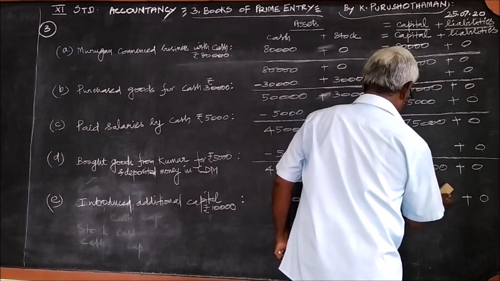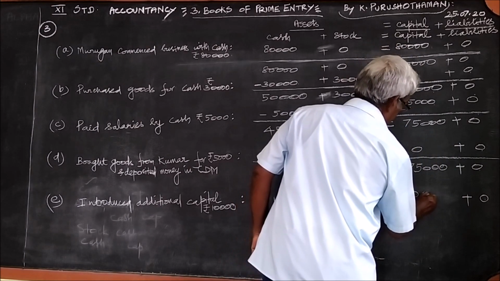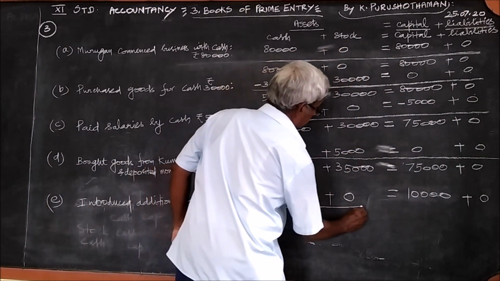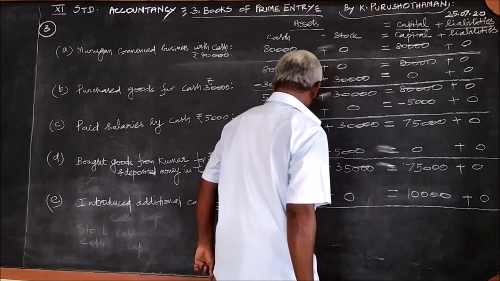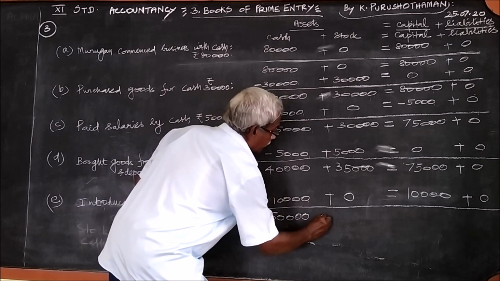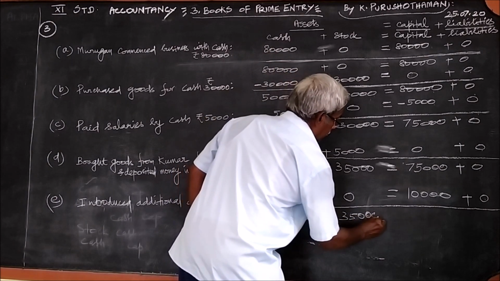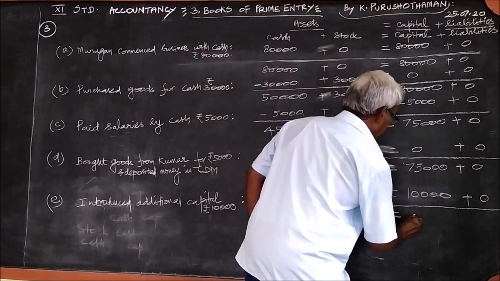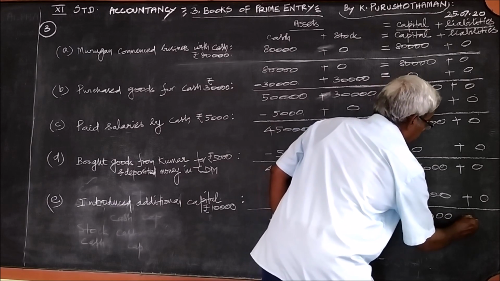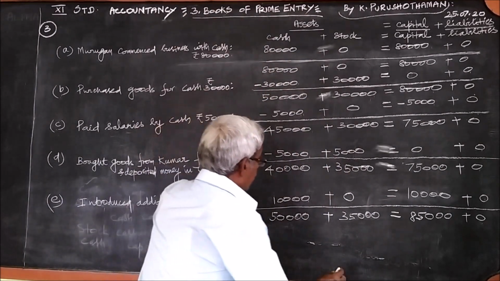And the last one. 40,000 plus 10,000, 50,000, plus 35,000 plus 0, 35,000. 75,000 plus 10,000, 85,000, plus 0. Now we can find the total here at the end.